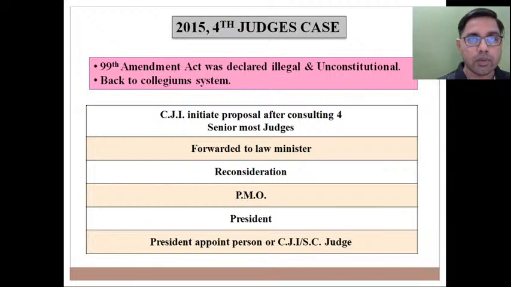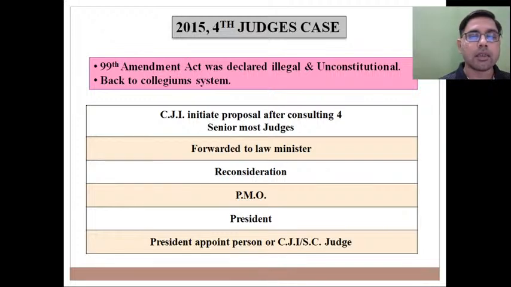So finally the judiciary themselves came forward and fought for their independence and tried to carve out a distinct mechanism. This mechanism I am referring to as the collegium system, where judges will be appointed by judges themselves.